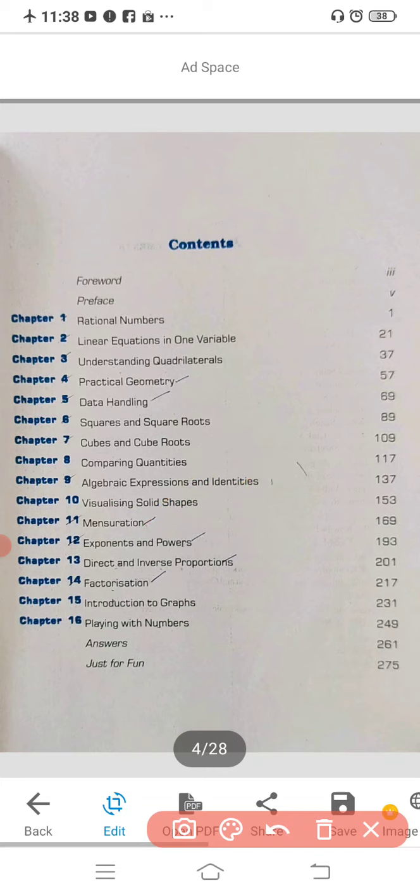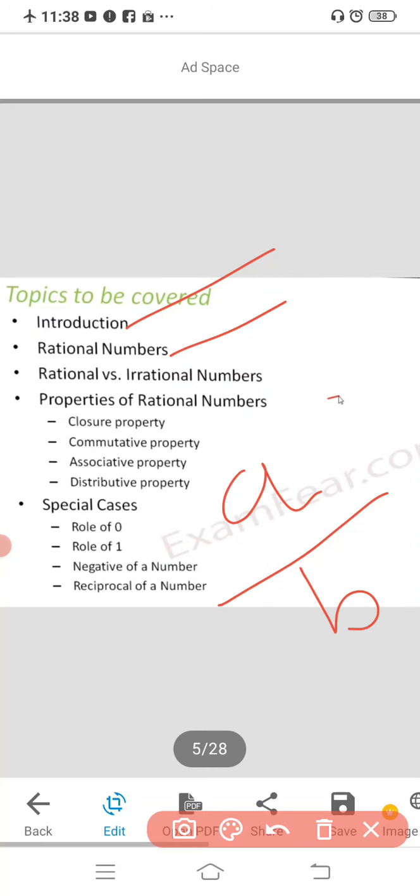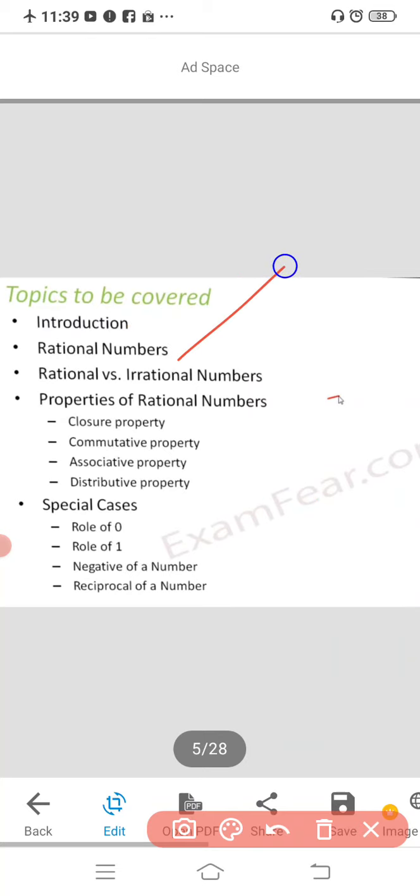Okay, so in rational numbers you are going to deal with the introduction and the definition of rational numbers. Last year in class 7 you studied fractions and decimals. A fraction, you know the definition: numbers expressed in the form of a by b, where b is not equal to 0, and a and b are natural numbers. This year you are going to study the definition of rational numbers, the difference between rational numbers and irrational numbers,